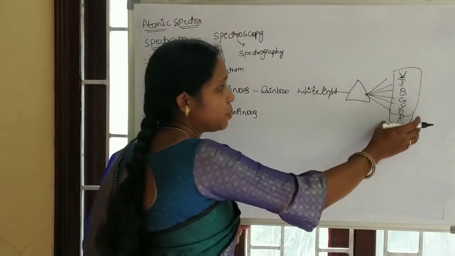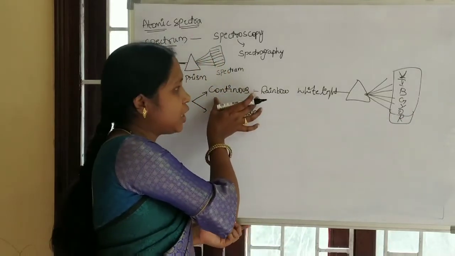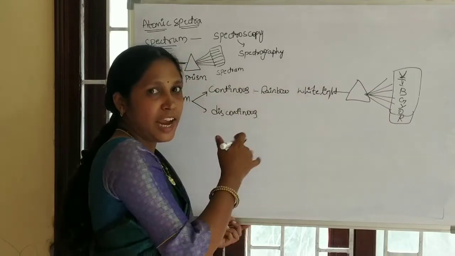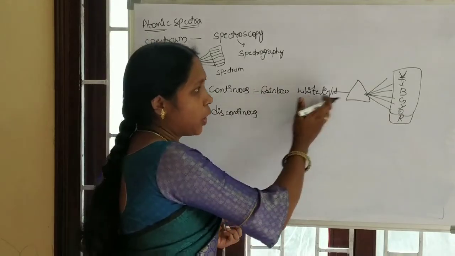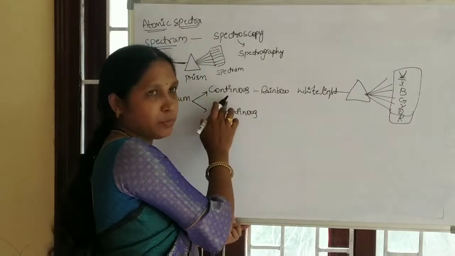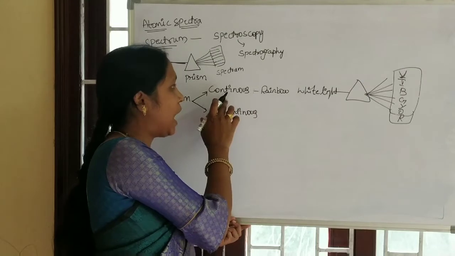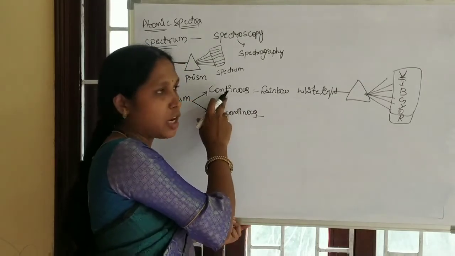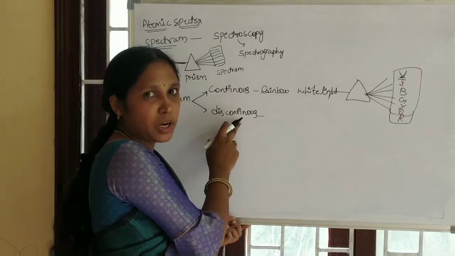Such type of spectra is known as continuous spectra. White light, or an incandescent flame, will all be split like this into a spectrum. Such type of spectra is known as continuous spectra. Now we will see discontinuous spectra.